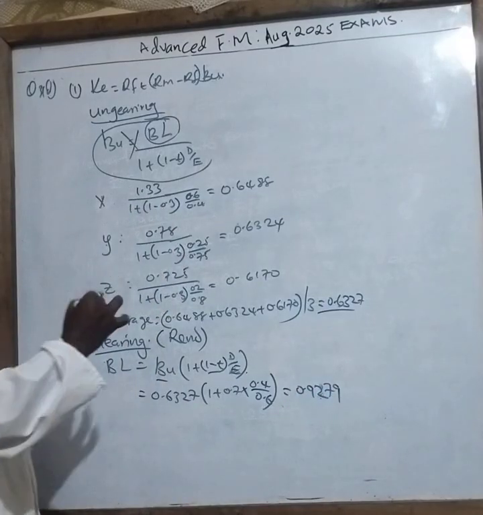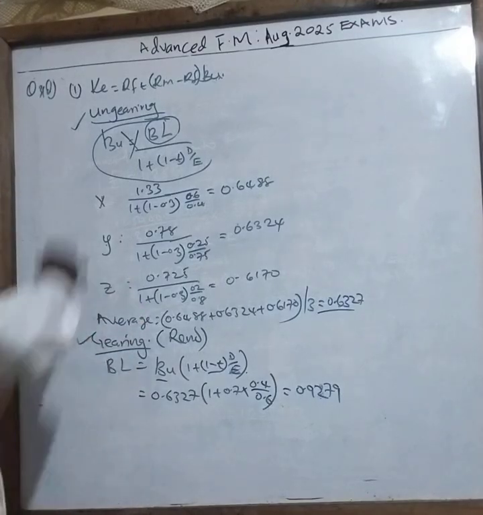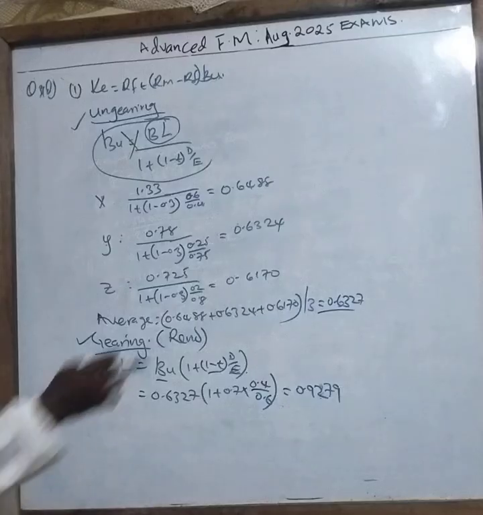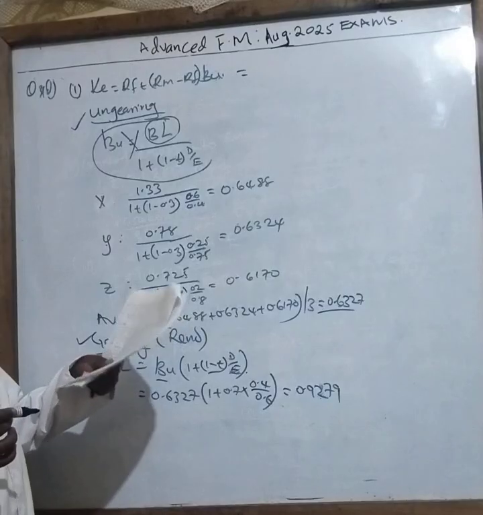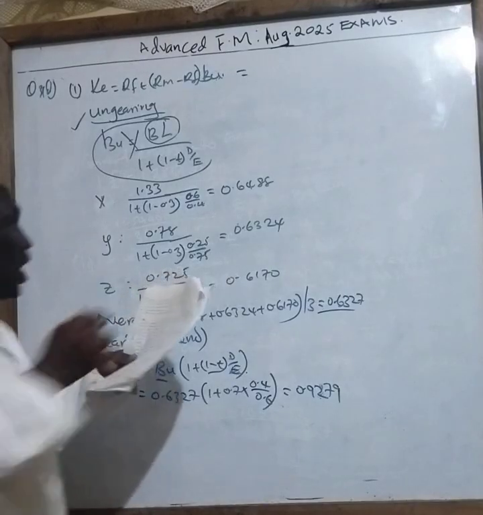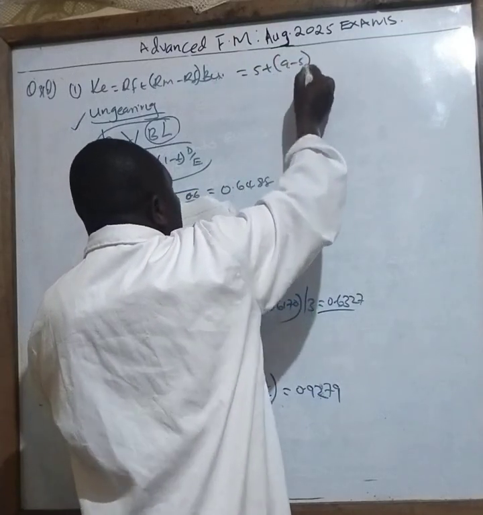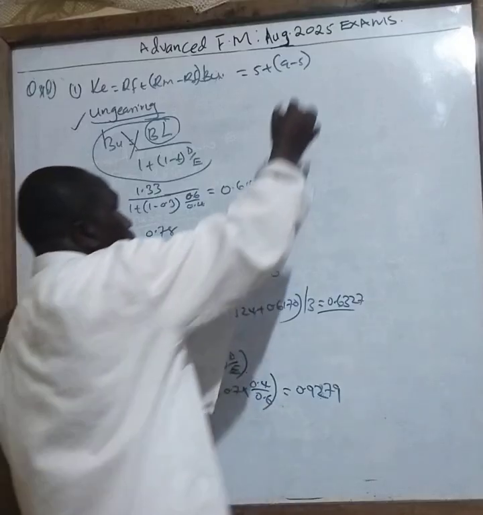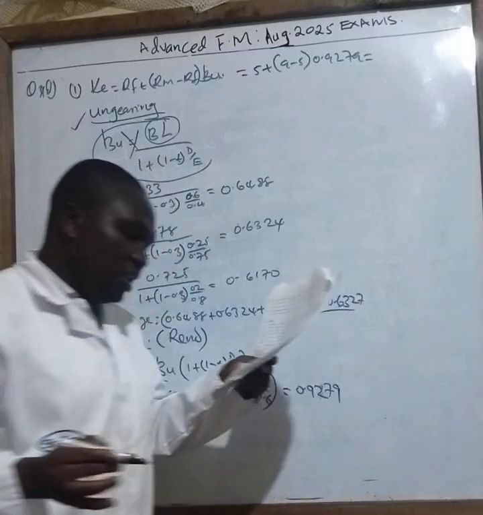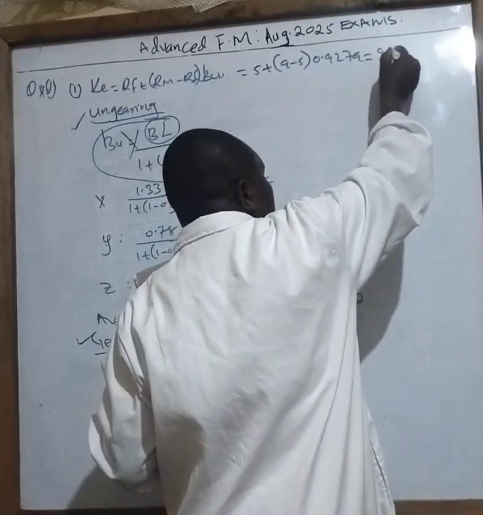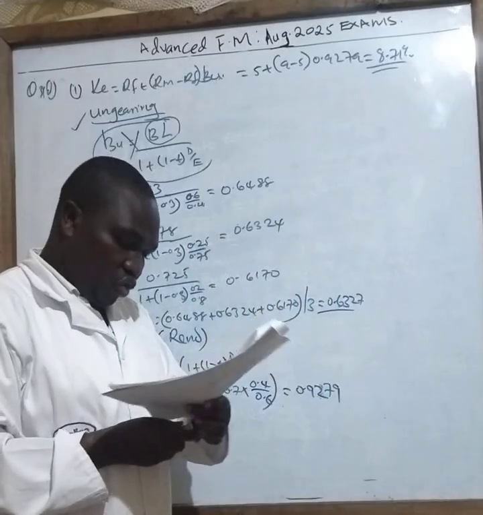So that is the procedure. Procedure number 1, find the ungearing. Number 2, get the gearing. Ungear, then gear. Once you have done that, come and substitute in your formula, class, so that you get the correct answer. So cost of equity: risk-free, you have been told, is 5, plus market returns 9 minus 5, times beta, which is now 0.9279. Then your answer is how much, class? 8.71%. So that is how you are supposed to work out C like that.